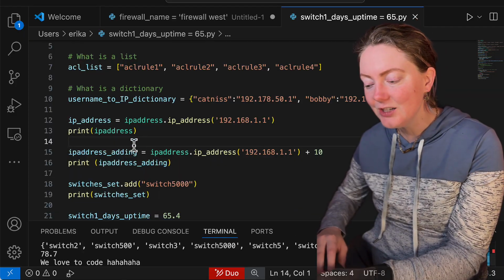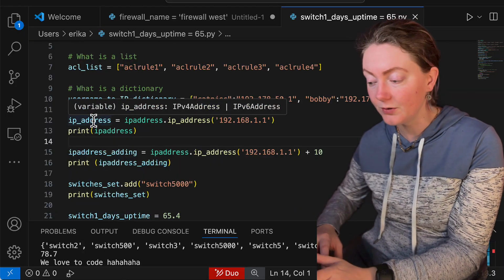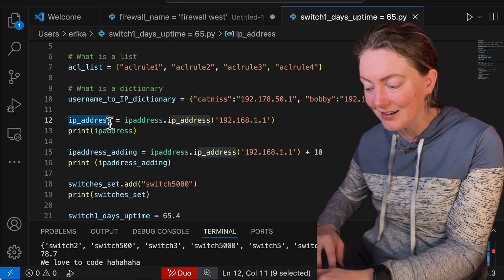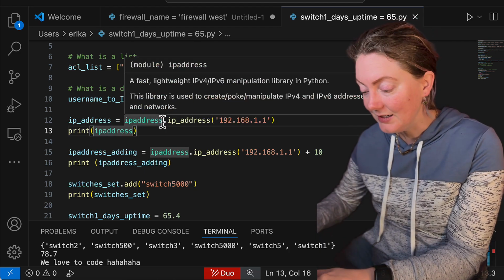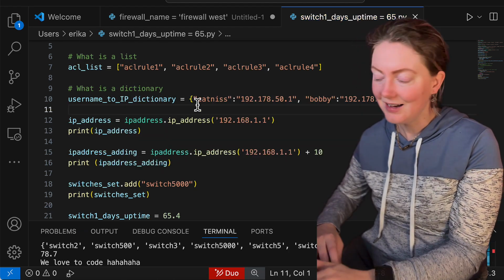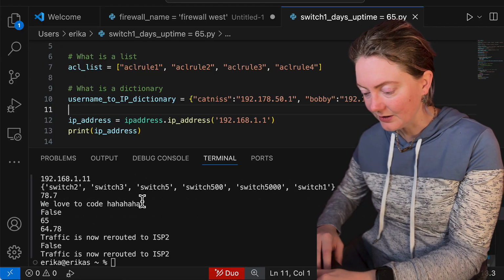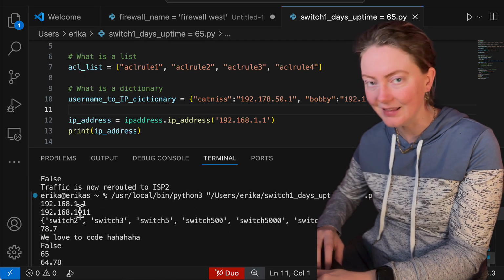So not only did I initially name the variable the name of the library name, which is going to confuse Python or confuse my developer environment, but also when I changed the variable here, I did not change the variable in my print statement, and it's still the name of the library. So I need to fix that. Let's play it again. And then let's look at the top. Boom. There we go. 192.168.1.1. And then we have the one with the math.